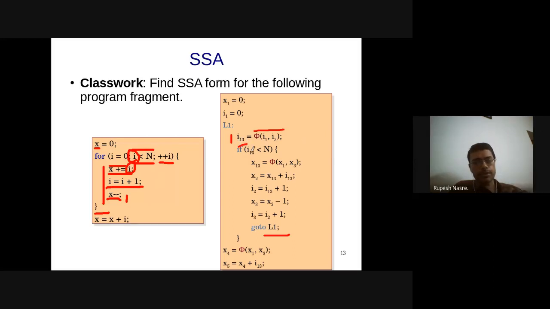So I1 happens here. I13 less than n. For x also there is a phi node, and the rest of the instructions use that particular variable I13 and x13, okay, which get redefined to x2 and x3. So therefore I start using I2 and then I3 and so on, right? And then you go back and the instructions are as before.